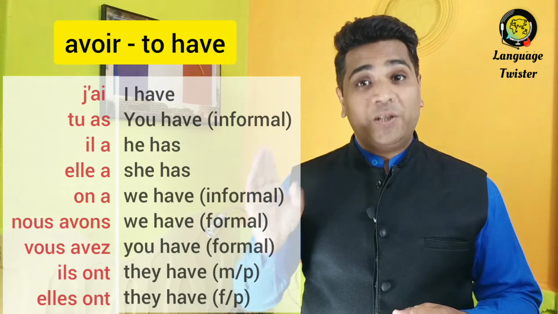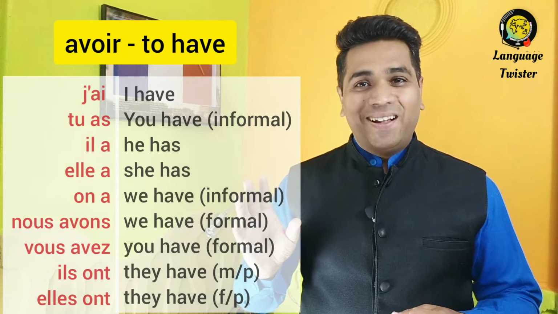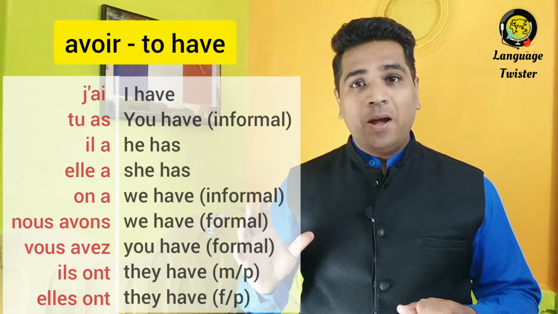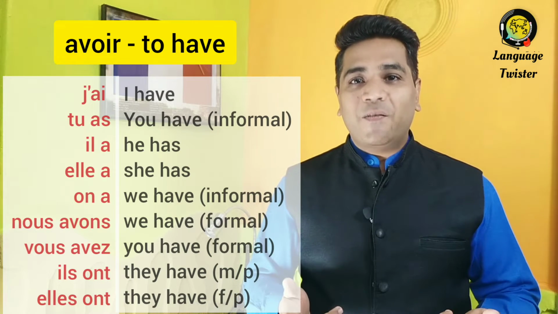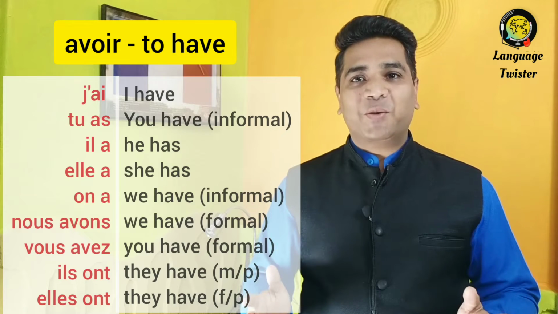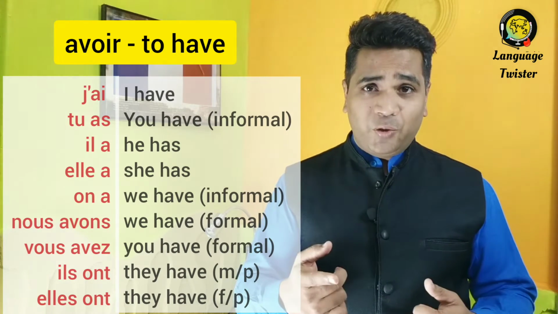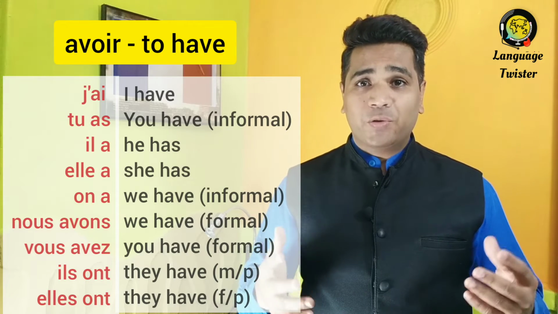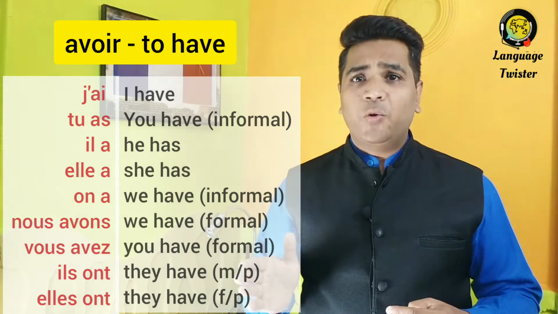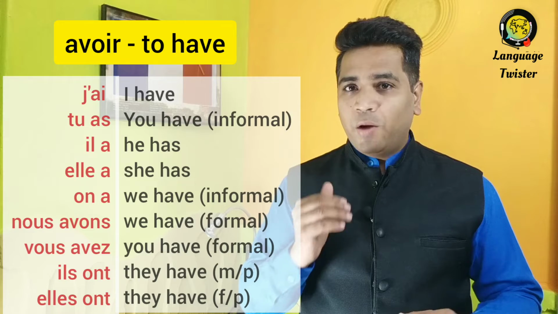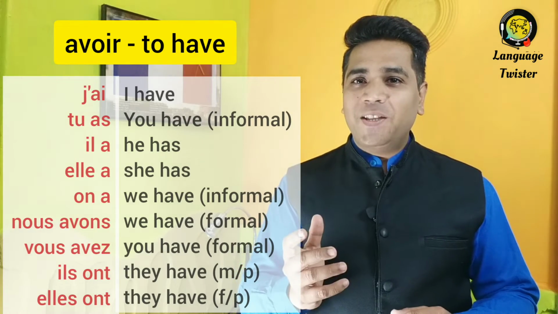Then the conjugation is tu as, il a, elle a, on a, nous avons, vous avez, ils ont, elles ont. So j'ai is I have, basically. J'ai, tu as, il a, elle a, on a, nous avons, vous avez, ils ont. This is the conjugation of the avoir verb. Now you have to use this. How to form a question with this?